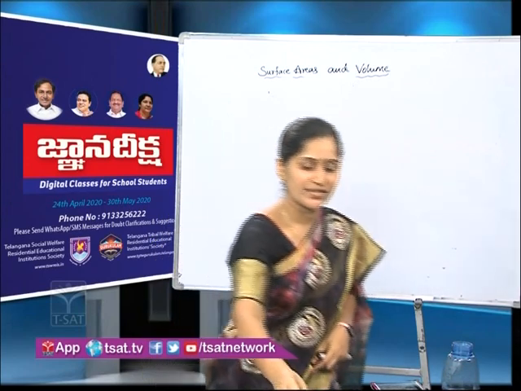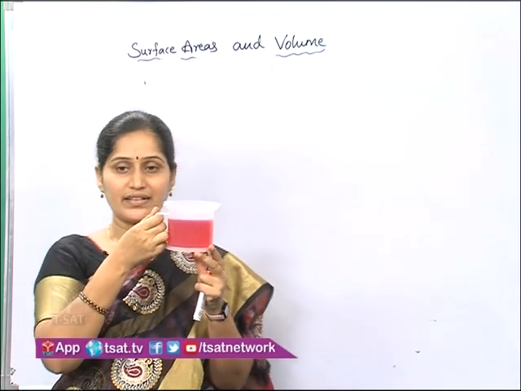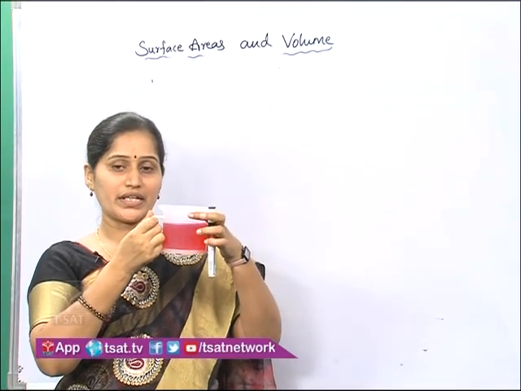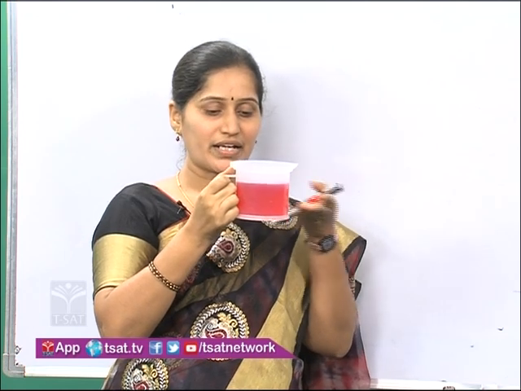As we discussed, I have poured water in this container, right? This container is occupying the same area from bottom to top, equal area, right? That means if I cut it into cross sections or layers, we will get equal area.